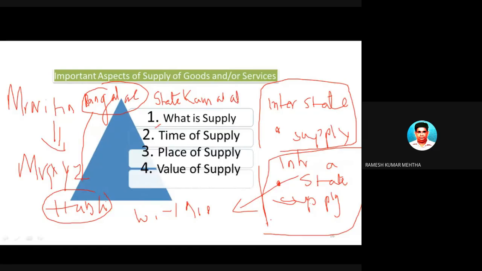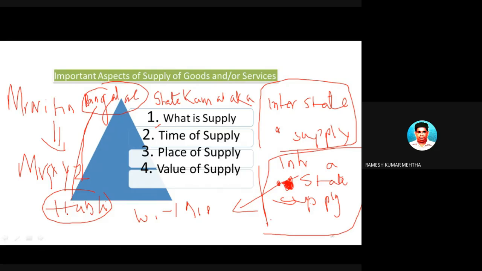So this particular transaction is a case of intrastate supply, because the seller is in Hubli and the buyer is in Bangalore. The exchange of goods is taking place between people of the same state, and the goods are being transported from Hubli to Bangalore. So here the transaction is called intrastate supply of goods.